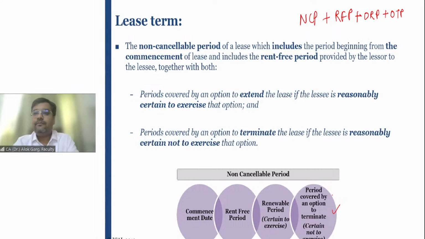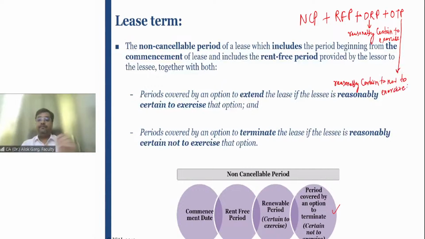For example, in ORP, reasonably certain to exercise. When will you consider the optional renewal period? When reasonably certain to exercise. Optional termination period: when does it need to be considered? When reasonably certain not to exercise.